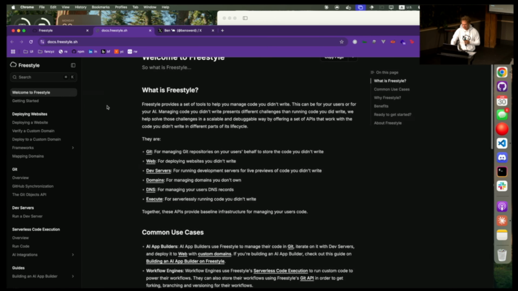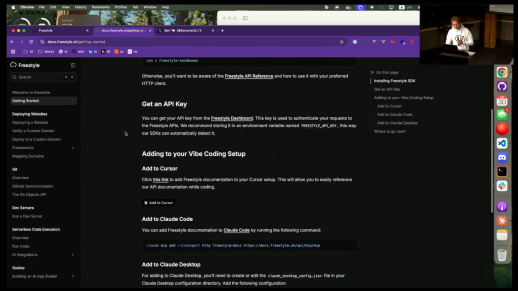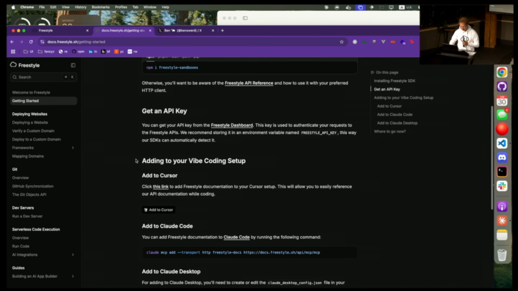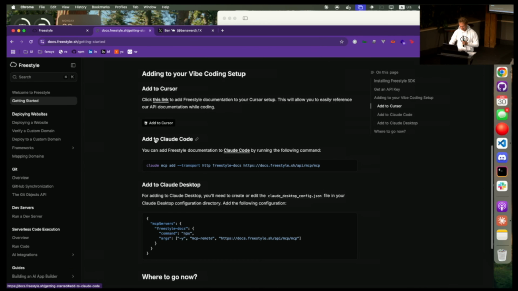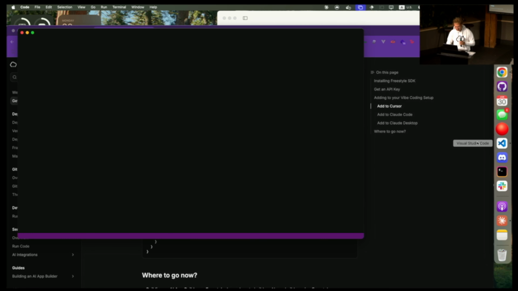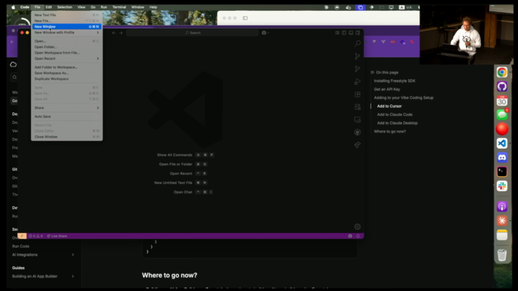So where do you go to learn things? Docs. But we don't read docs anymore. That's kind of lame. So I'm going to scroll down to the vibe coding section of our docs. And over here, we have the Add to Cursor button. I don't know about you guys, I tried Cursor for the first time this weekend. I'm not good at it, so we're not going to do that. Instead, we're going to use my very lame old person setup.